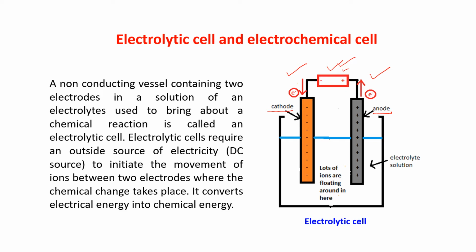Those ions will move towards the electrodes, and for doing so, a chemical change takes place. Here, it is converting electrical energy to chemical energy. First, we are passing electricity. Because of the electricity, the electrolyte is breaking into two parts, ionizing into positive ions and negative ions. Then these ions will move towards the electrodes.